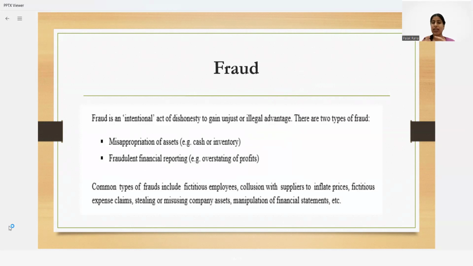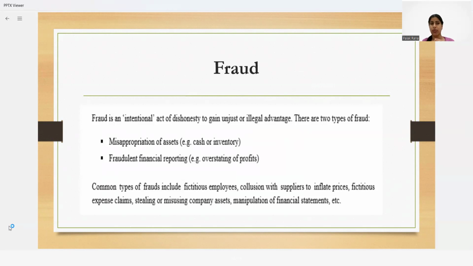So, I want to hide money, I want to conceal something, and that is wilful by me, that is known as fraud. Suppose I know about some discrepancy, and again I am silent and I am doing this with my own wish, so that is known as a fraud related situation.